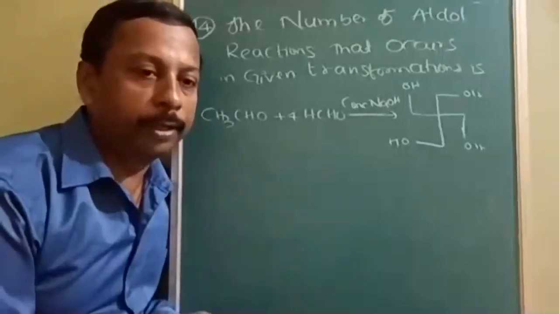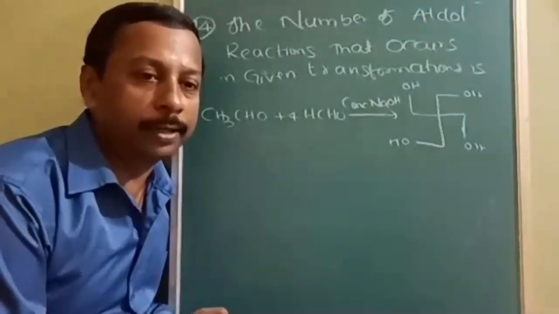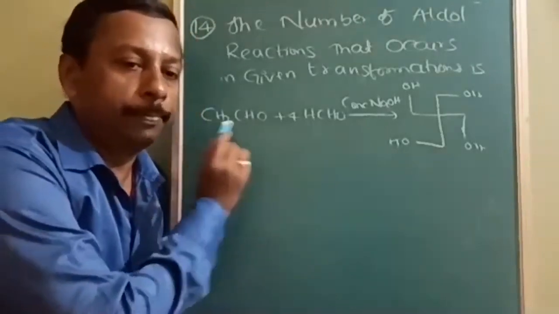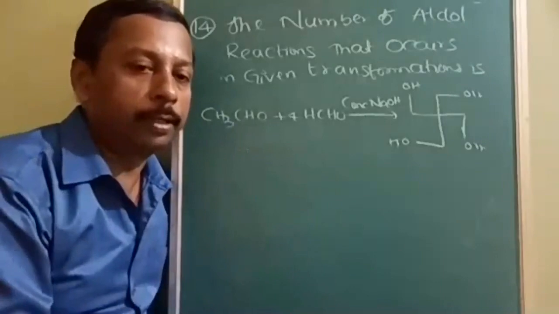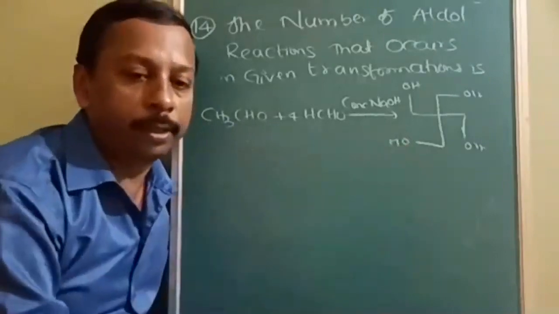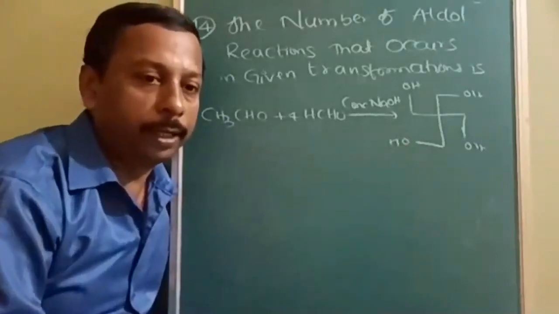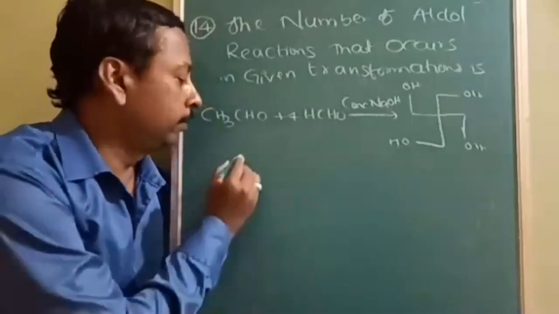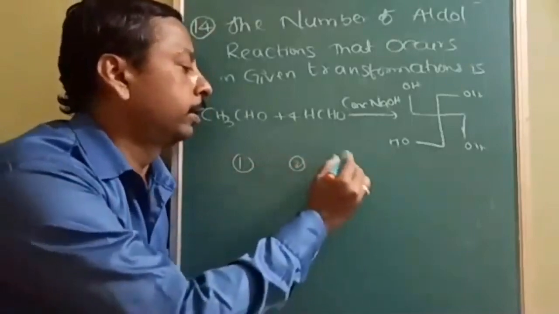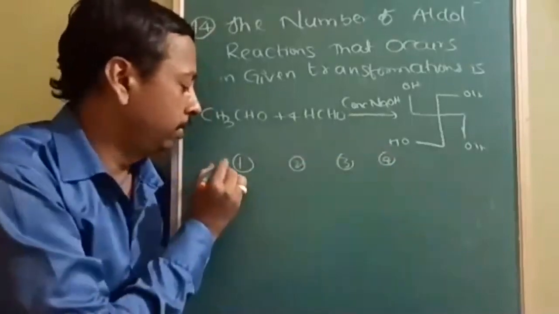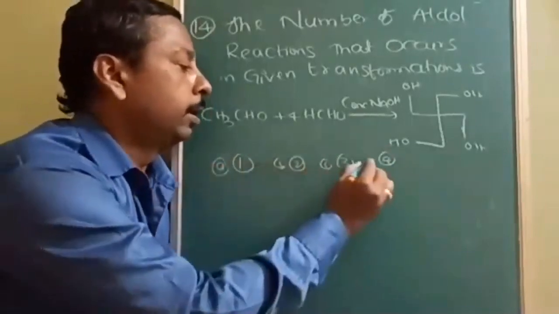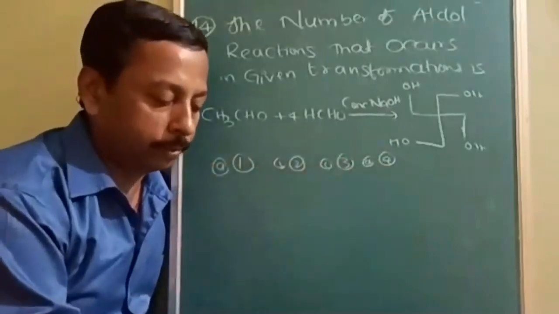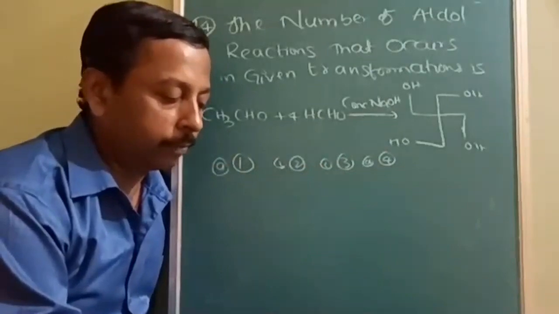Very important question. Number of aldol reactions that occur with 1 mole of acetaldehyde and 4 moles of formaldehyde. So this is the product formation. You have to identify the number of aldol reactions that occur. Options are simple: A, 1 reaction; B, 2 reactions; C, 3 reactions; and D, 4 reactions. How many aldol reactions will be taking place? That you have to identify.